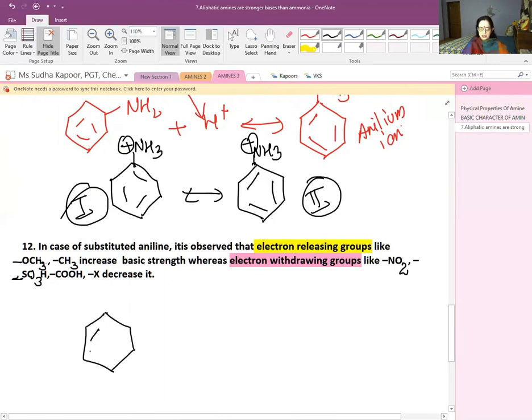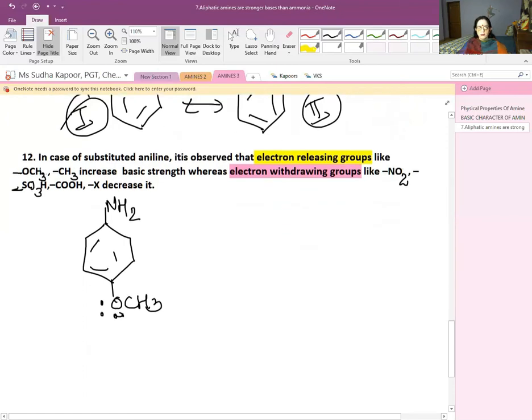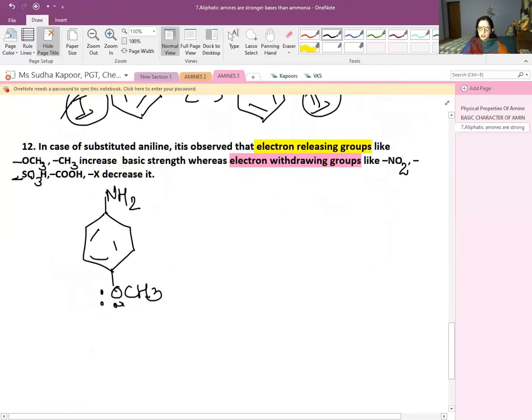Let us see one example of it. If we have NH2 along with OCH3, then the basic strength is going to increase because the methoxy group has 2 lone pairs which are undergoing the conjugation.